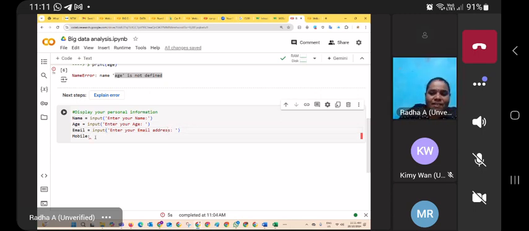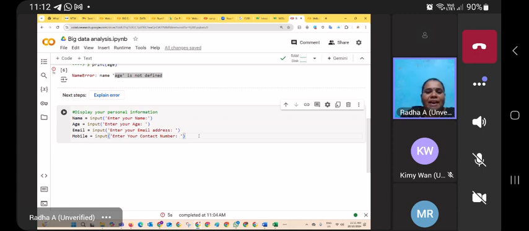After that, equal input, enter your contact number. Okay, that's it. Great. Whenever you develop your programming at basic level, it's better to go with one by one line execution.